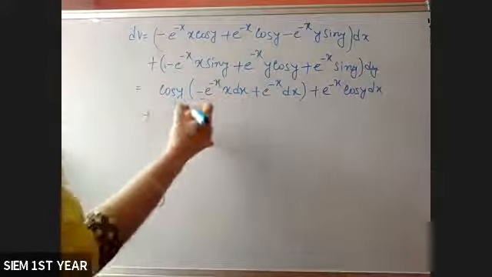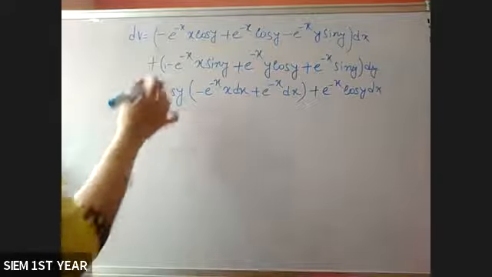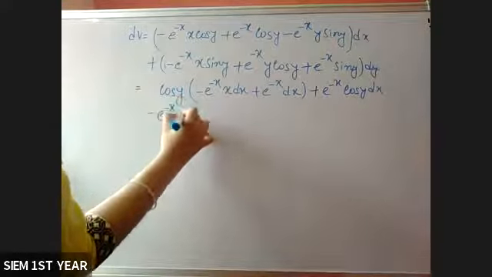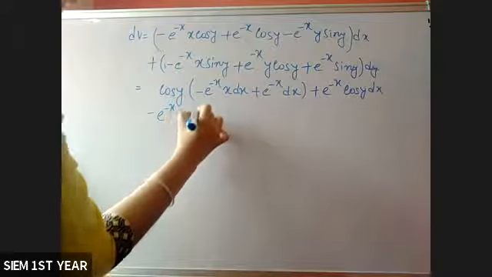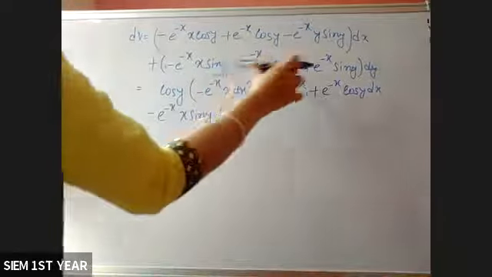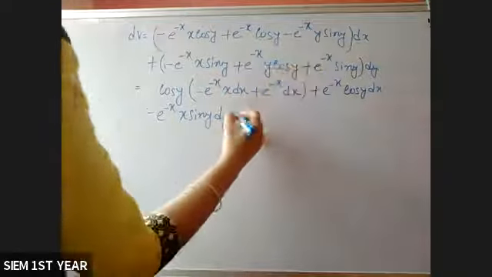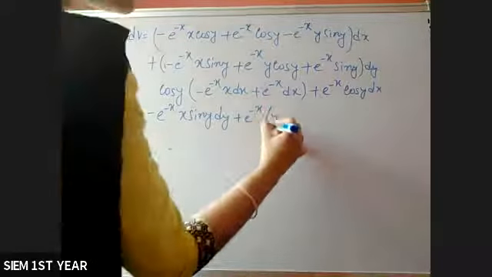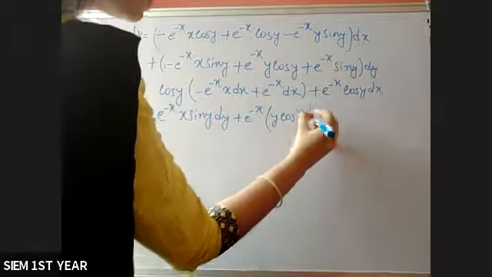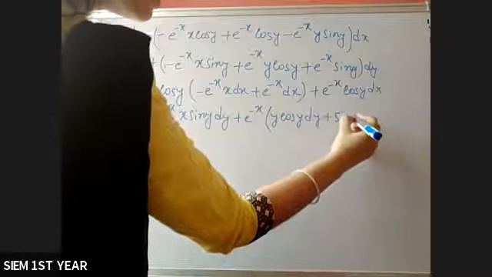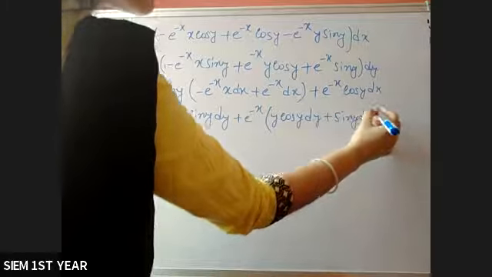So first I take this one as minus e to the power minus x into x sin y dy. From these two terms I am taking e to the power minus x common, so it will be y cos y dy plus sin y dy.